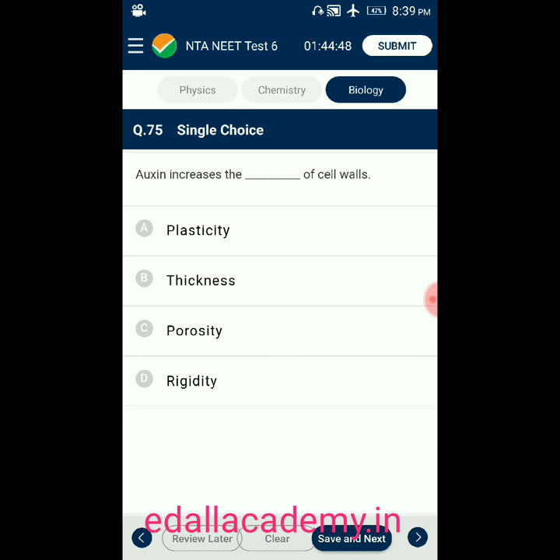Question number 75. Auxin increases the dash of cell walls. Option A, plasticity. Option B, thickness. Option C, porosity. Option D, rigidity. The answer is plasticity. Auxin increases the plasticity of cell walls. So the correct option is A.